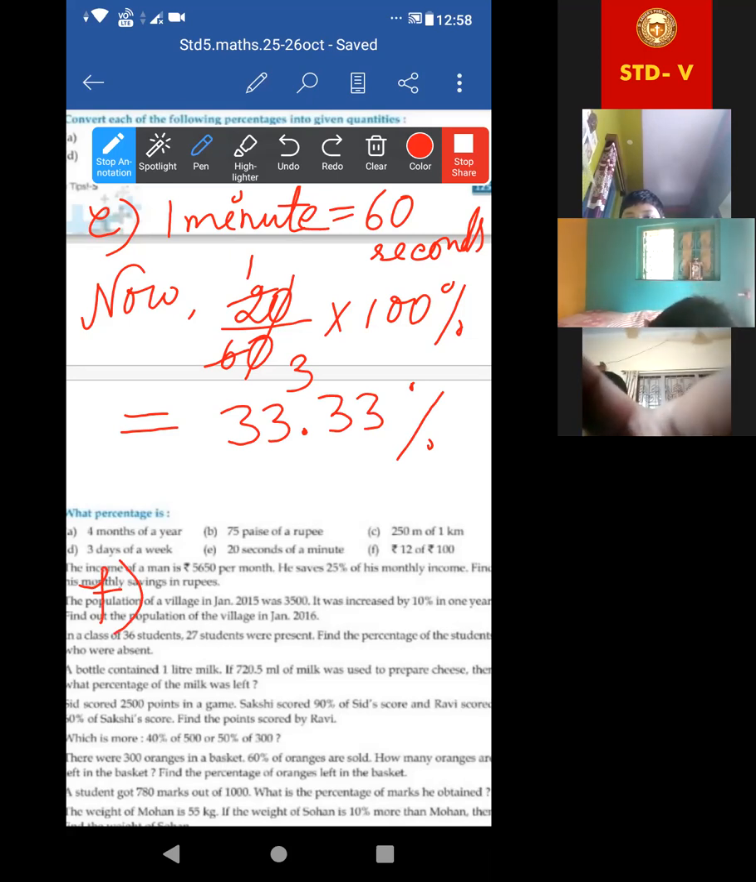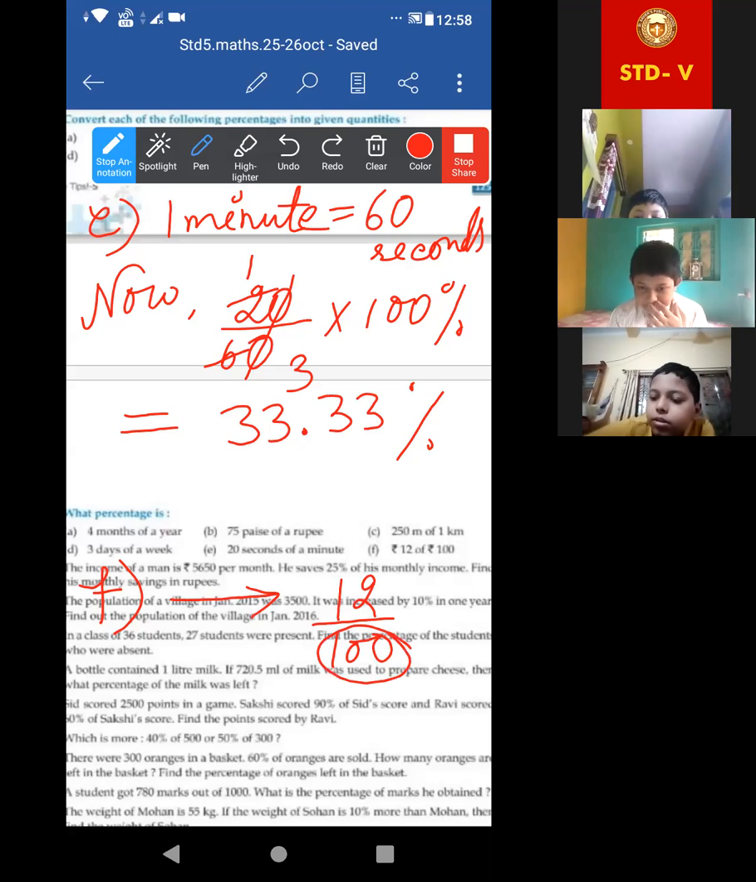In number F, both are given in the same unit. Look, 12 rupee, 100 rupee, na? So directly we can do the required percentage. I'm not writing the statement, okay? The required percentage is 12 by 100. Basically, here in the denominator it is already 100 given, so again we would do the same process, into 100%, cancellation. Divyanka, in the denominator it is 100, na? So directly we can write 12%.